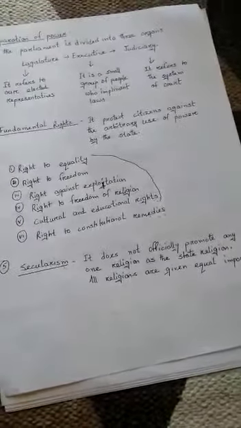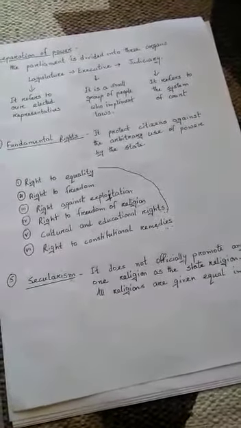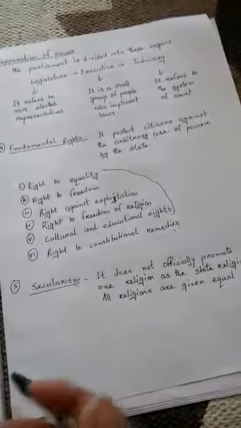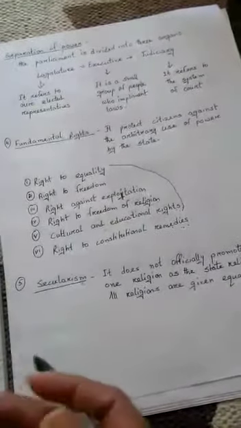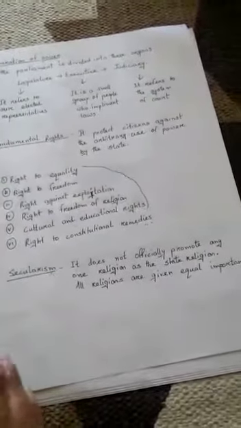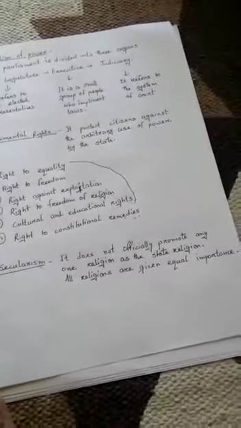There are many countries like Sri Lanka, they have Buddhism as their official religion. In Saudi Arabia, Islam is the official religion. But in our country, there is no such official religion at all. All the religions are given equal importance.